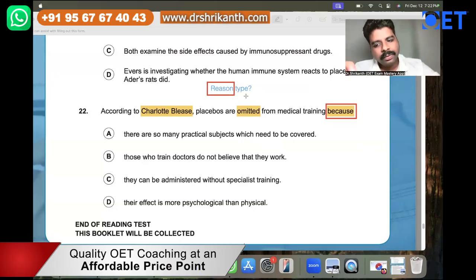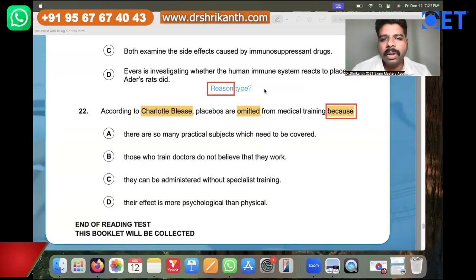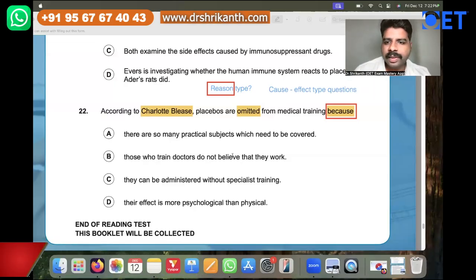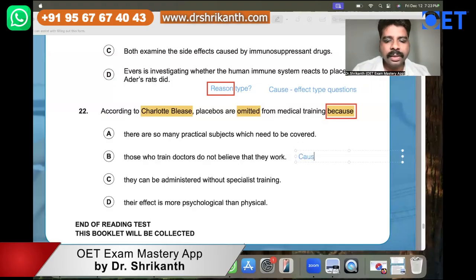And there is another way to categorize this question. That is something we call cause and effect. So this also falls under the category of cause and effect type questions. So cause basically means, once again, the reason over here.